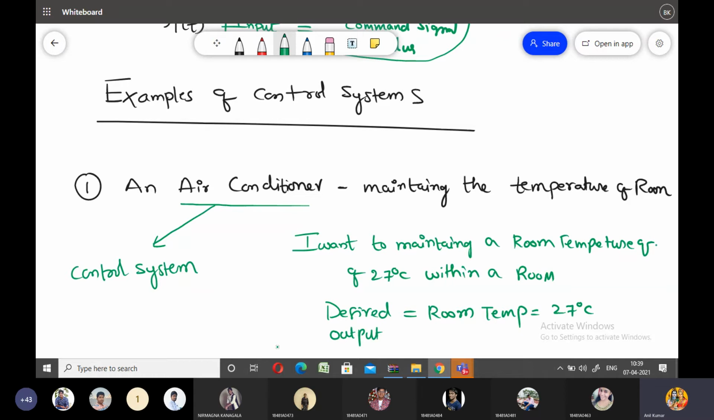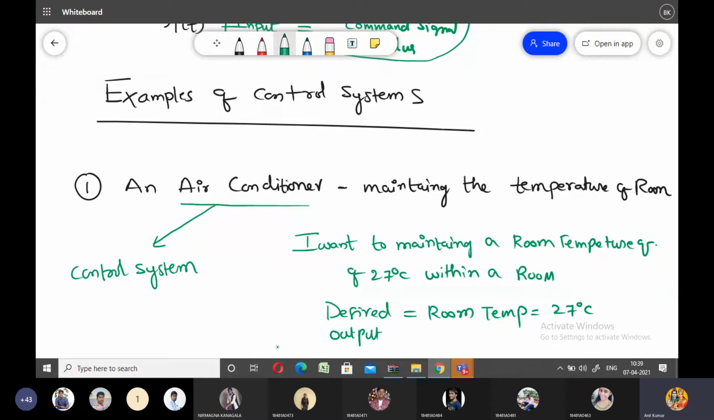In this particular example, the air conditioner is the control system. So what is your desired output? With the help of this air conditioner control system, we may obtain the desired output equal to 27 degrees centigrade within a room. So this is the best example for the control system. This is my aim, my objective, my desired output.